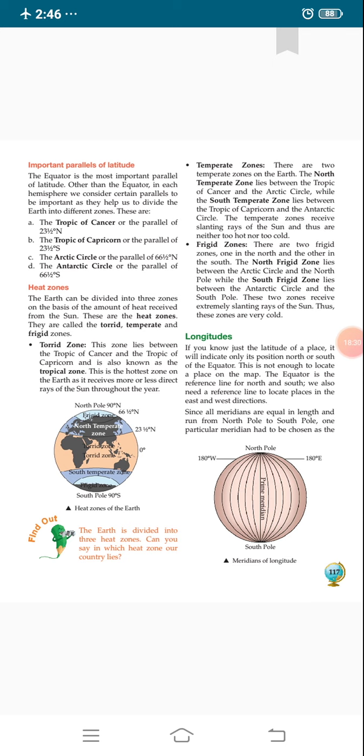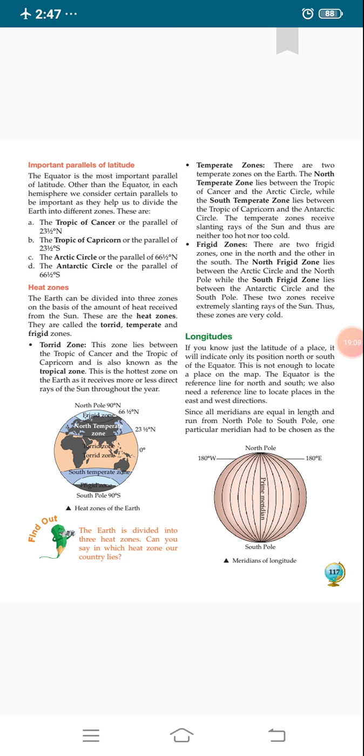Now we will discuss heat zones. The earth can be divided into 3 zones on the basis of the amount of heat received from the sun. It means our earth is divided into 3 heat zones, and on the basis of that we get sun rays or heat from the sun. These 3 heat zones are: first, torrid zone; number 2, temperate zone; and number 3, frigid zone. Now we will discuss one by one.